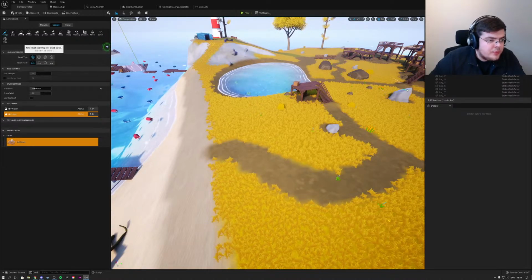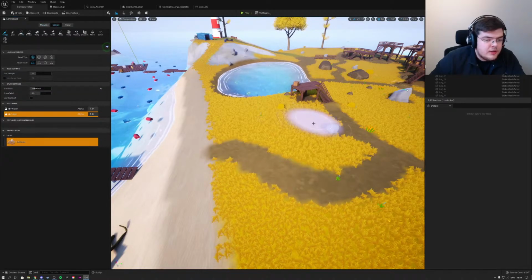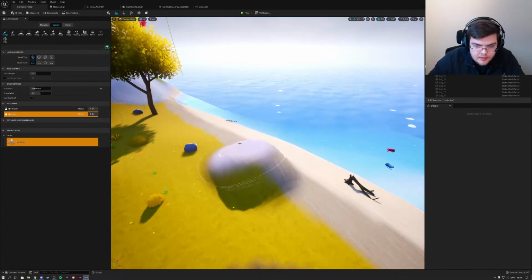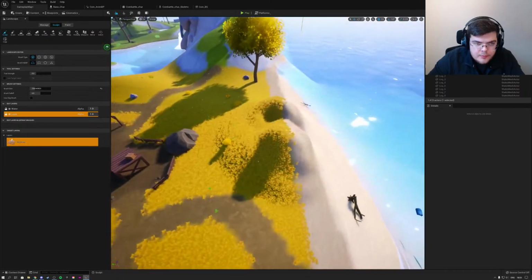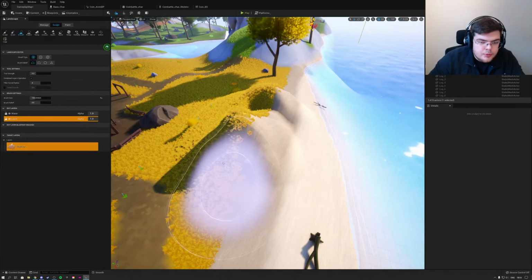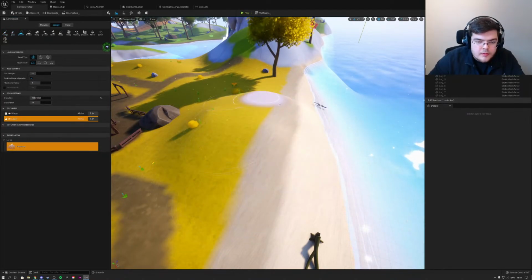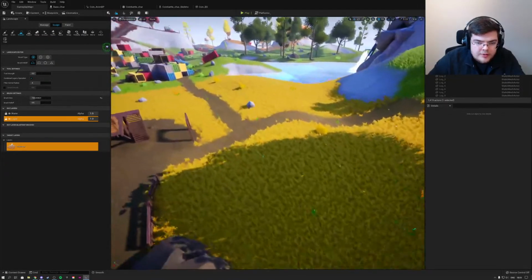So we still have sculpting, smoothing, everything. What if I manage it? Okay, still the same managing stuff. So let's sculpt here a little bit. It doesn't matter if we mess up this map. Look, it's still working. Oh, I just put a barrel under the map. Let's smooth this out a little bit. I mean, it works beautifully. The grass also responds really quickly. The grass loads in quicker.